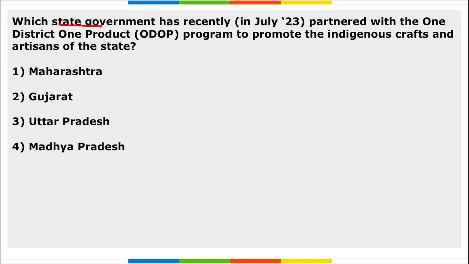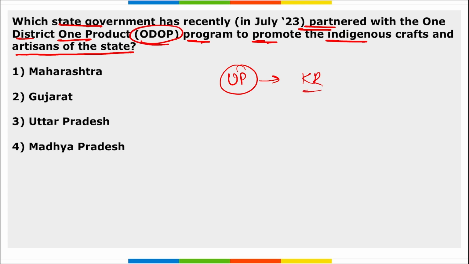Next, which state government recently partnered with the One District One Product program to promote the indigenous craft and the artisans of the state? Earlier it was launched in UP, and who was the brand ambassador here? Kangana Ranaut, right? Now for this ODOP, that is One District One Product, the state that has implemented it is your Gujarat, correct? This is an initiative of DPIIT, right? And with this, the aim is to foster the promotion of the indigenous crafts and artisans of the state. By implementing product tagging and story cards, the aim of the collaboration will be achieved.